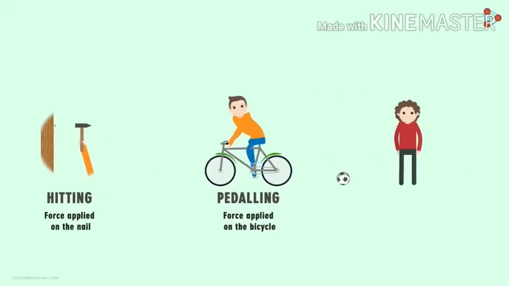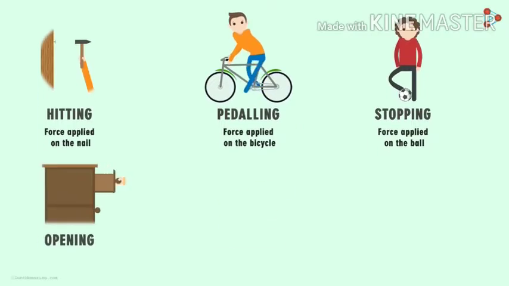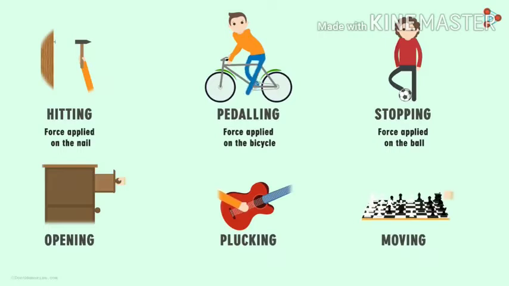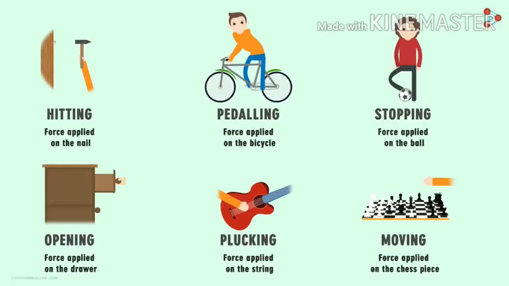Hitting the hammer on a nail is also a force applied on the nail. What about stopping a moving ball? Yes, even stopping the ball means we are applying a force on it. We applied some force to stop the ball. Opening a drawer, plucking the string of a guitar, moving a piece on a chessboard are some of the other actions performed on objects. So performing these actions on objects is nothing but applying force on them.